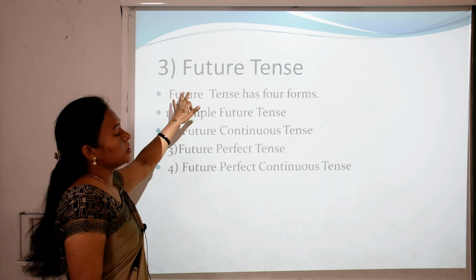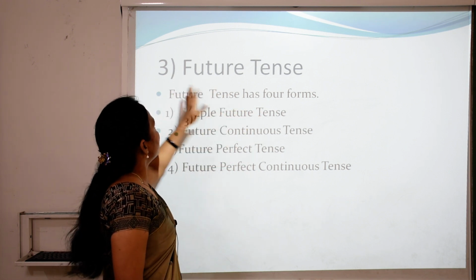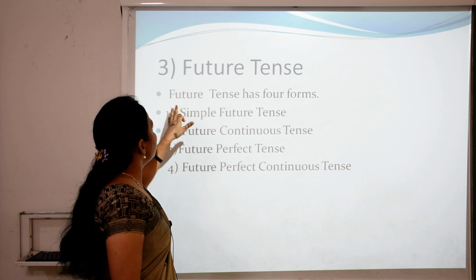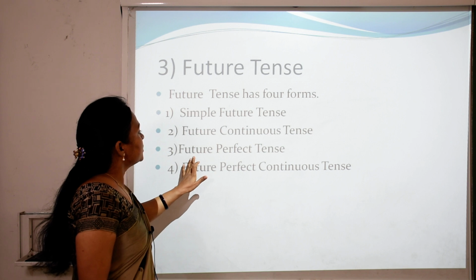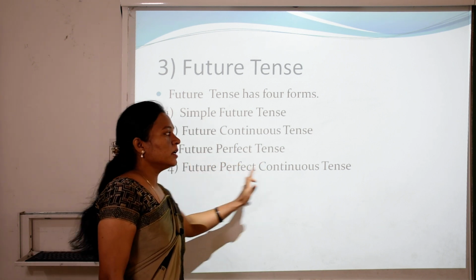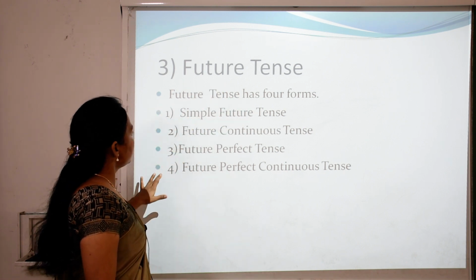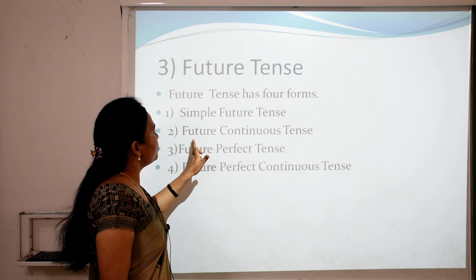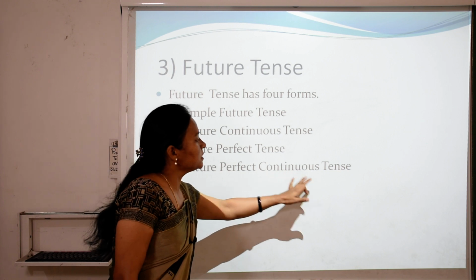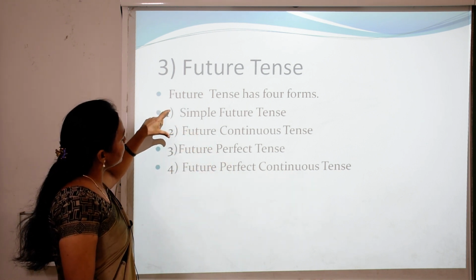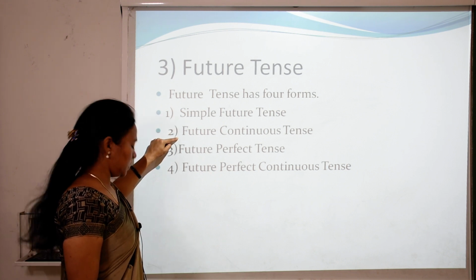Now next is future tense. First is present tense, second is past tense, and third one is future tense. Future tense also has four forms. Which ones? Simple future tense, future continuous tense, future perfect tense, and future perfect continuous tense. So children, here we will discuss simple future tense and future continuous tense.